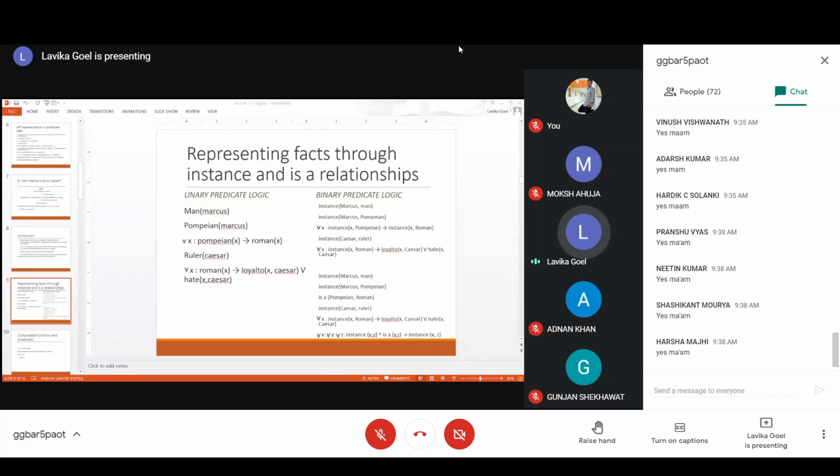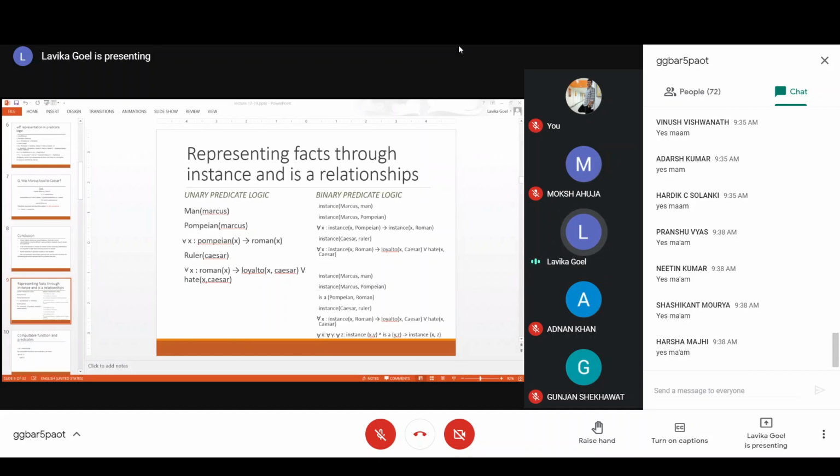So till now we have done unary predicate logic. Whatever we were doing is called unary predicate logic. The other could be binary predicate logic. In binary predicate logic, we use instance and is-a predicates. This is just a way of converting from unary to binary. We use another predicate, which we call an instance predicate and an is-a predicate, and they always have two arguments, right?